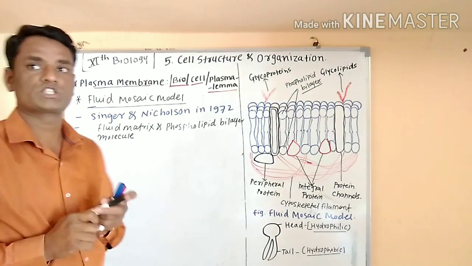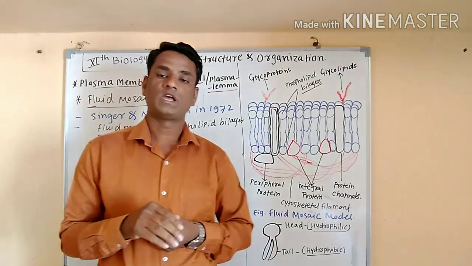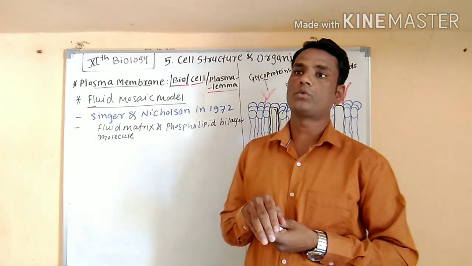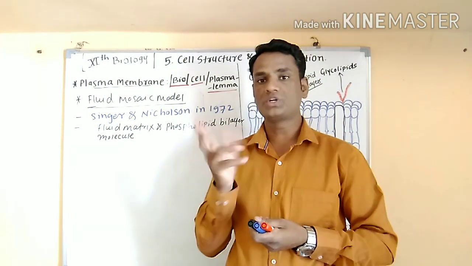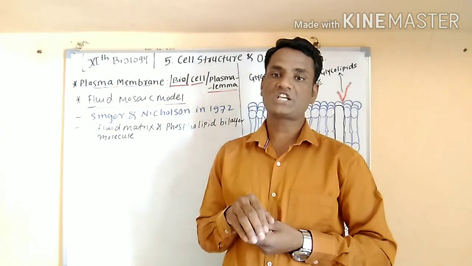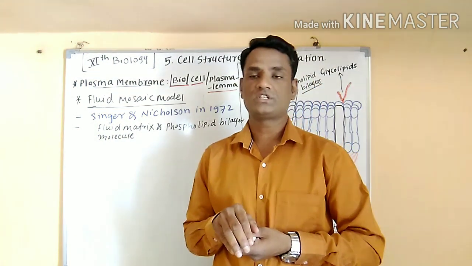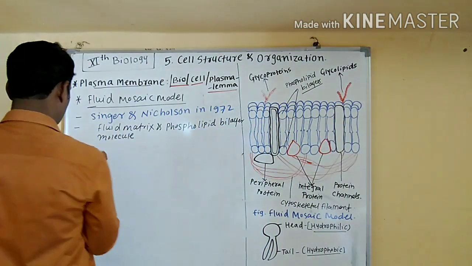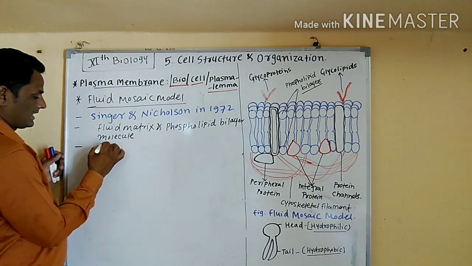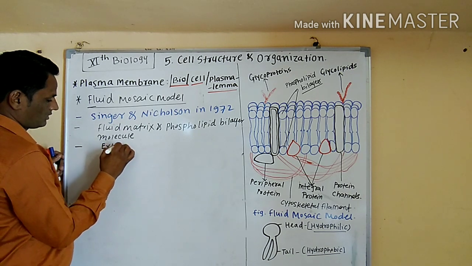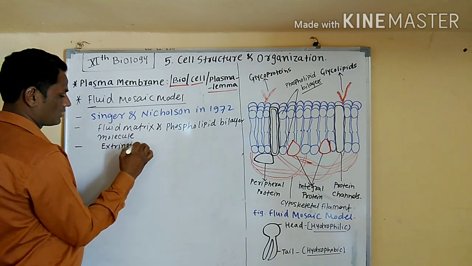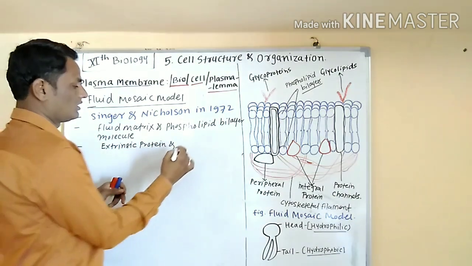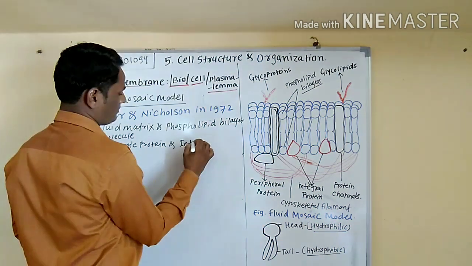Plasma membrane consists of a fluid matrix and phospholipid bilayer molecules. Each phospholipid bilayer molecule consists of two types of proteins, extrinsic proteins and intrinsic proteins.